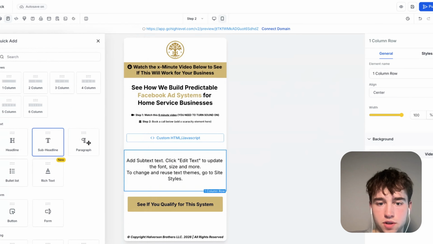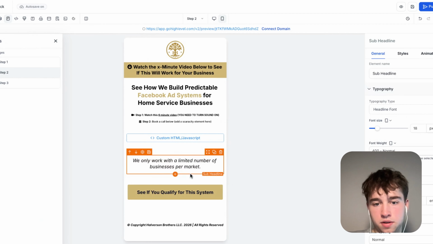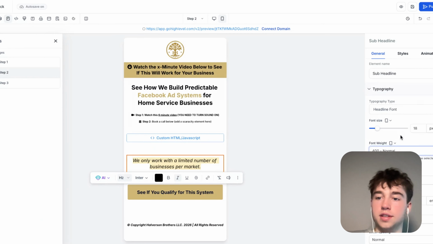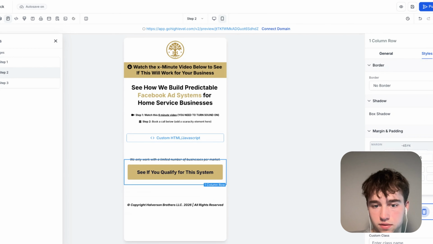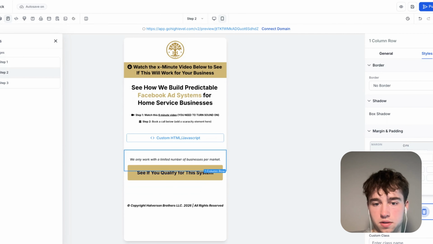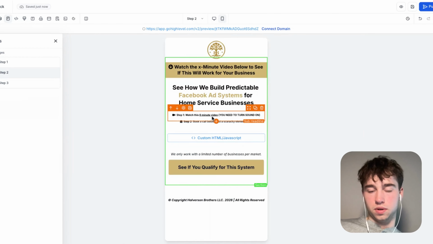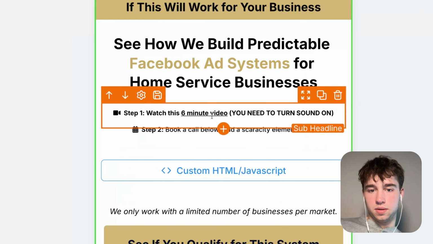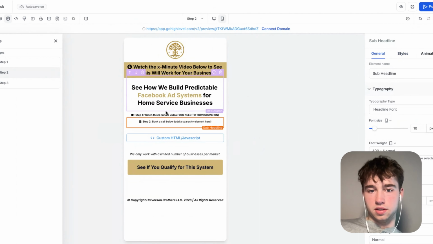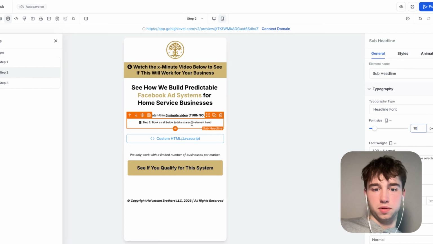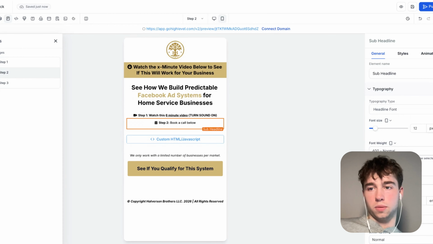Yeah, I like that. Let's add a little subheadline here. We're going to keep this italicized. I like that. Cool. We're going to want to make the button a little higher. See if you qualify for the system. Same thing here, depending on where the VSL lands. Cool. And then I think we can probably make this text a little bigger. Trying to see, I think this is a 10, this is a 10. I'm going to say turn sound on. So the scarcity element we've added is we only work with a limited number of service businesses per market. Book a call below. Cool.